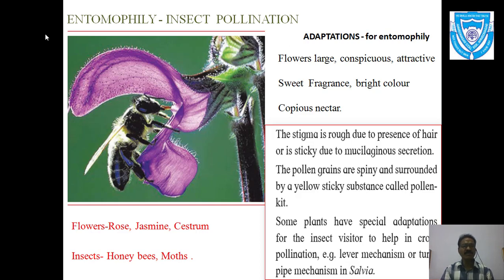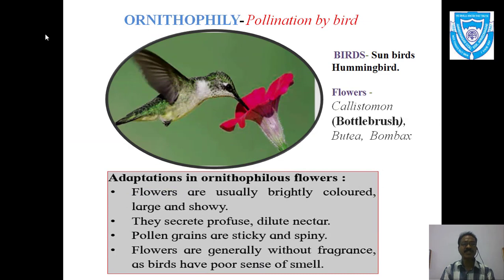Okay, so for many flowers which are more decorative, with more fragrance and nectar, we can give examples. For example, our popular examples are rose, jasmine, cestrum, then salvia, which I just mentioned, and the passion flower. So many flowers which are colorful, with shiny colors, decorative, all are adaptations for entomophily, that is, insect pollination. Okay, now let us see the next slide, which is for pollination